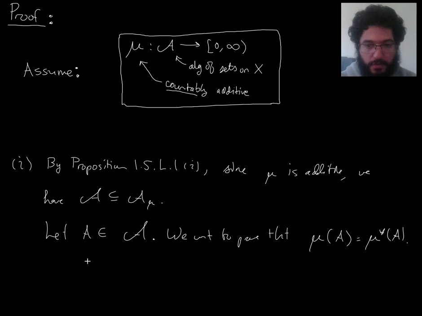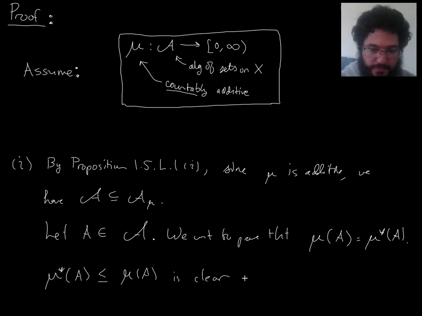So I claim that one inequality is obvious, but I'm still going to say why, of course. So this inequality is clear. Why is that?